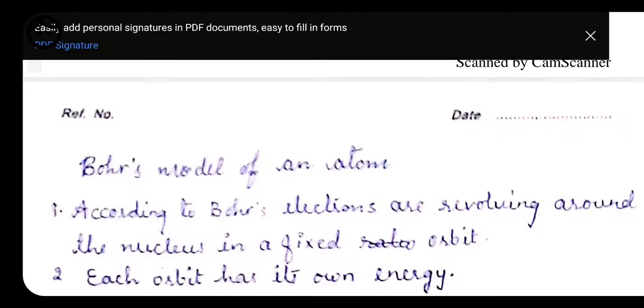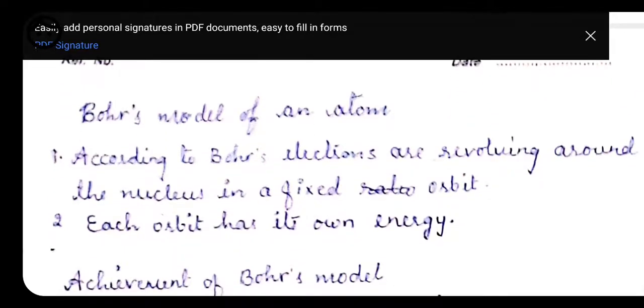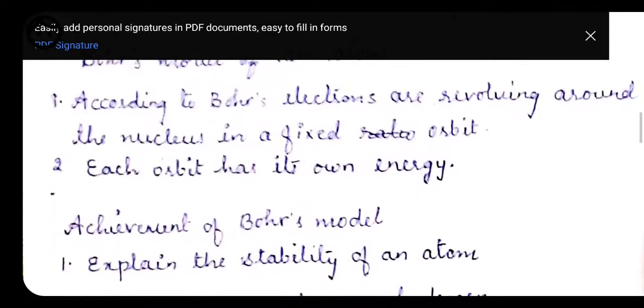So first we have the theory of Bohr's model. According to Bohr, electrons revolve around the nucleus in a fixed orbit, and each orbit has its own energy. Like if an electron is present in the first orbit, it has minimum energy, the second one has different energy, the third one has different energy. While revolving in the same orbit, they do not lose or gain any energy until they jump from one energy level to another. If an electron jumps from one shell to another shell, then only a change in energy takes place, because each shell has its own energy level.